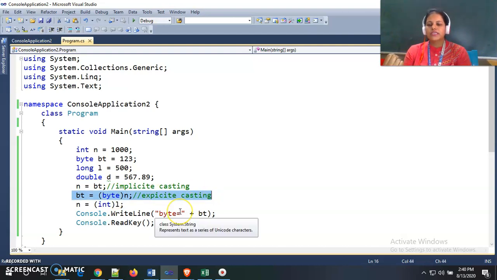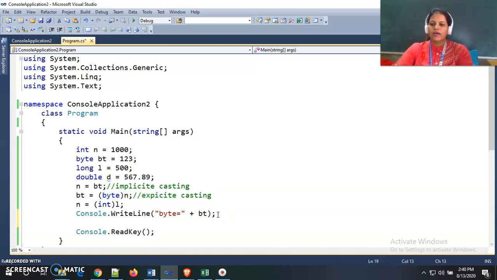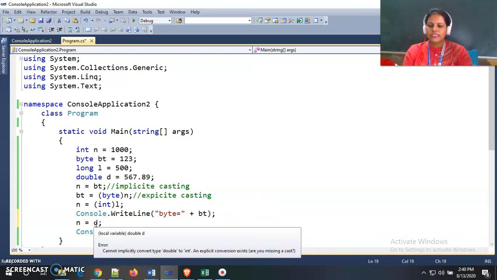So this is casting or type conversion in C#, and we saw how implicit casting and explicit casting work with the help of these examples. Now if I store this double value inside n, if n is equal to d, then see what happens. Is there any error? Yes, this is an error.